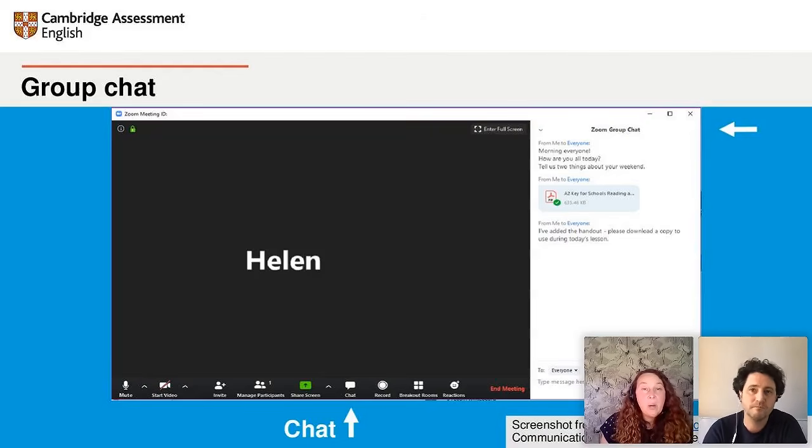To share a link to a web page, for example, you just copy the URL and paste it into the chat box. Sharing a document's even easier. You just go to your computer where you have the file, click on it, and drag it into the area where you type in the chat. You release it, and then it will be sent to all of your students.